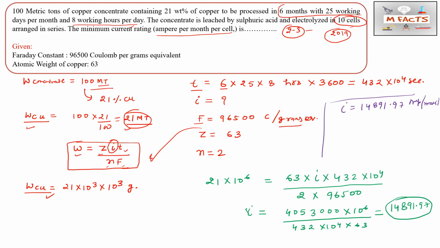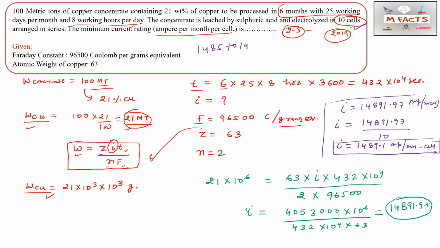But in this question they are asking for the current per cell. The number of cells is 10, and this is the total current, so to find it per cell we need to divide this value by 10. The answer will be 1489.1 ampere per cell. This is the answer for this question. They will give a range for this question, like 1485 to 1495 will be correct.